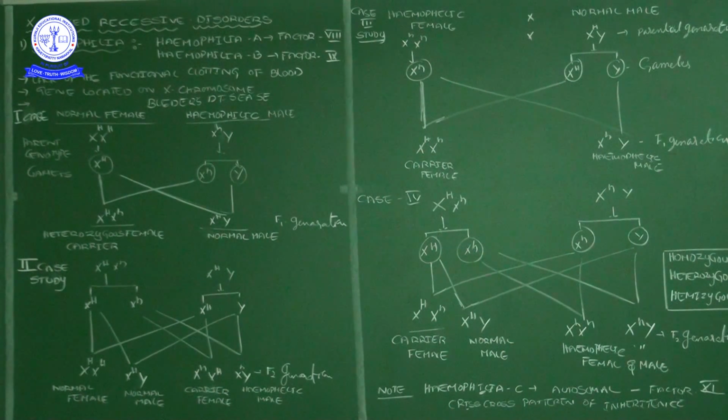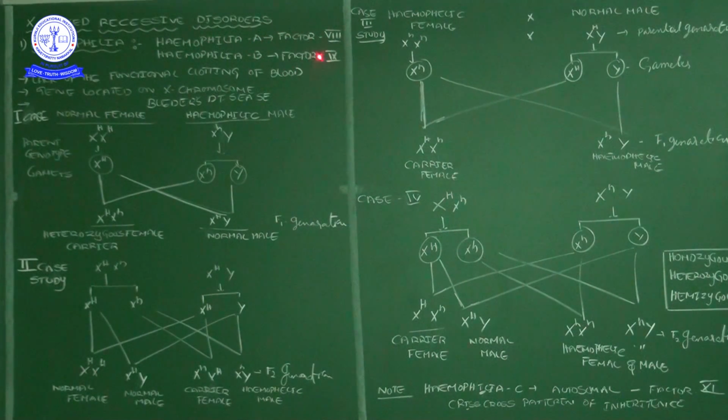Sixth one has no name, no function, and is not well known. Whatever it is, there are totally 13 factors. Why did I say 13 factors? Here, among the 13 factors, if factor number 8 is lost, malfunctioning, or non-functional, the lack of factor 8 functioning leads to hemophilia A.